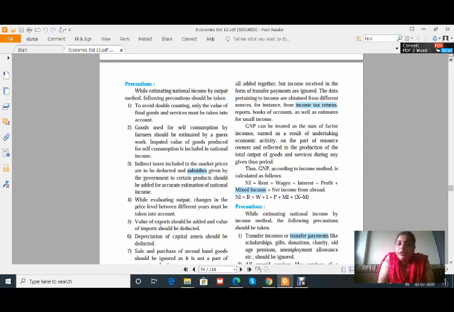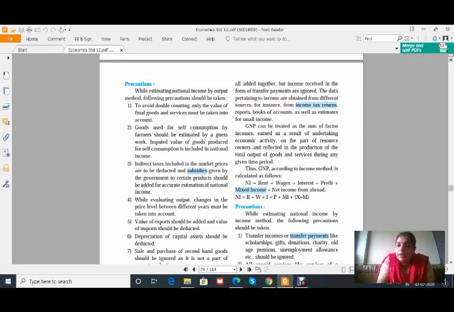Okay. Now GNP can be treated as the sum of the factor incomes earned as a result of undertaking economic activity on the part of resource owners and reflected in the production of the total output of goods and services during any given time period. Again the GNP, all of you know about this. GNP according to the income method, gross national product according to the income method.